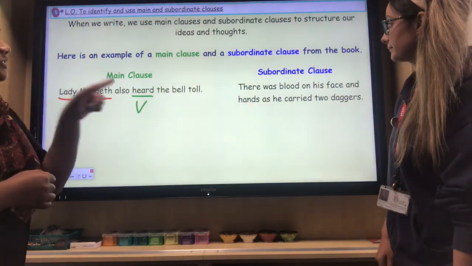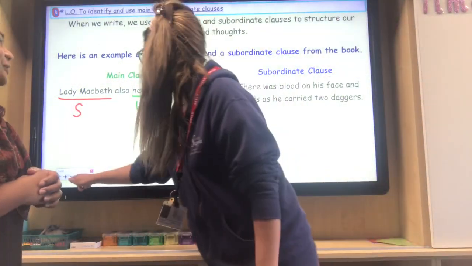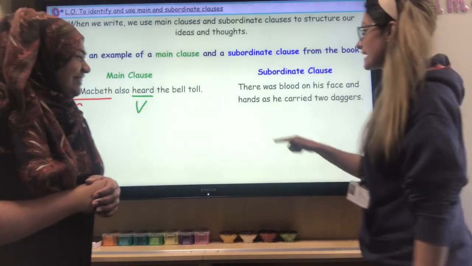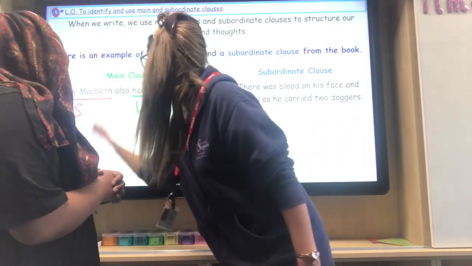Okay, so the main... Do you want to underline the main clause first? That's what I was just about to do. Oh, sorry, Mrs. Gale. Why are you just interrupting me all the time? All the time. Jeez. So the main clause here, actually I might do it in green because your writing was in green. Oh gosh.